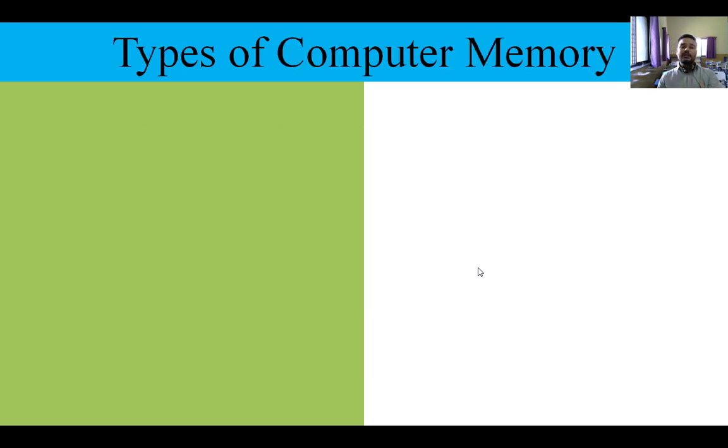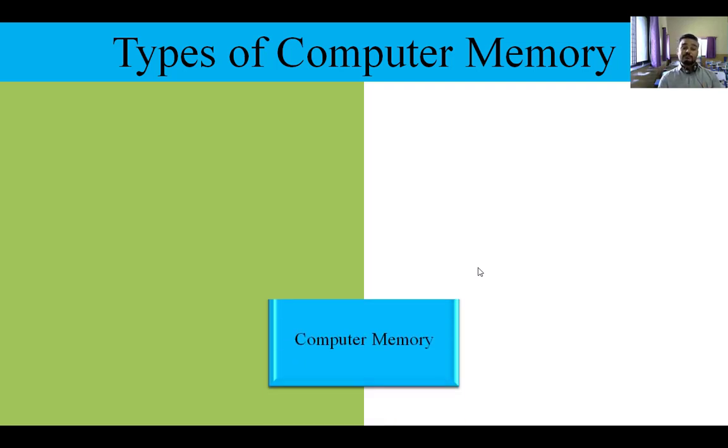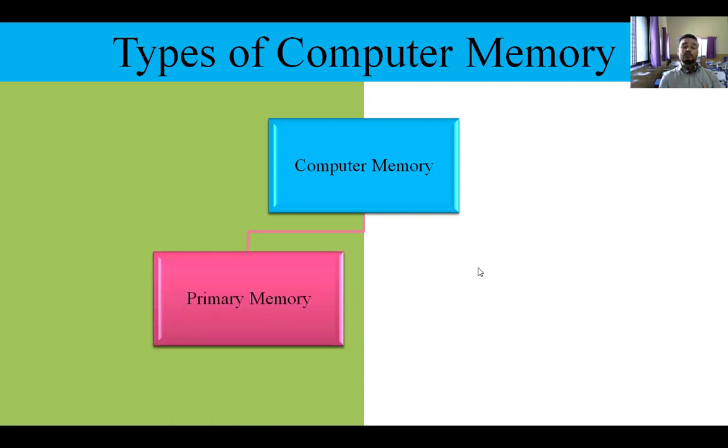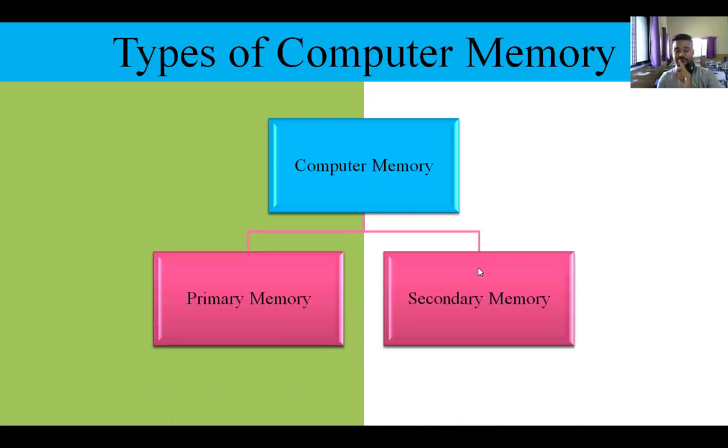Got it? Now we will see the memory types. As we have seen the measurement units, now we'll see the types of computer memory. Computer memory is generally divided into two parts. The first one is the primary memory, the second one is the secondary memory. What is the difference between both of them, that we are going to learn.